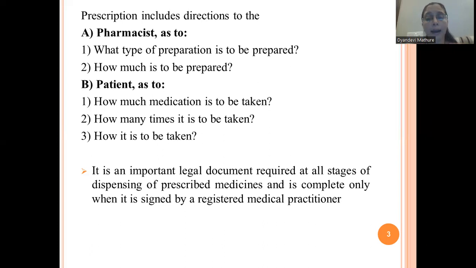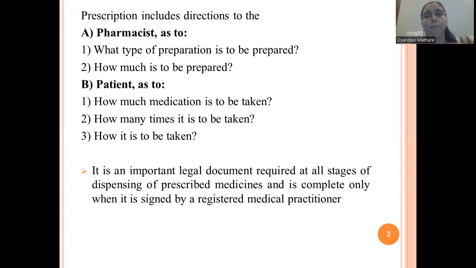It is an important legal document required at all stages of dispensing of the prescribed medicine, and is complete only when it is signed by a registered medical practitioner. So it is very, very important that we know the prescription is a legal document, a written order, which is important at all stages of dispensing of the prescribed medicines.